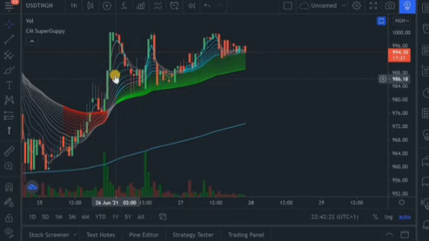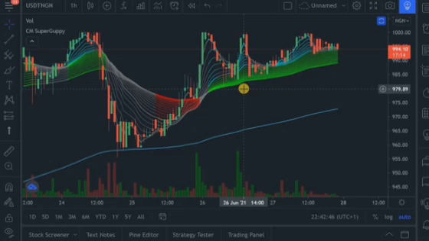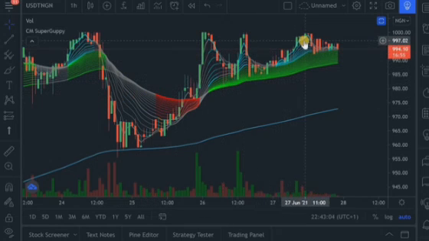All these lines that you see here are several moving averages. Now let me show you how you can use this indicator in your trades. As you can see, when you look at this indicator, you would see different colors. You would see the gray color, the red color, the green color, and also the blue color.